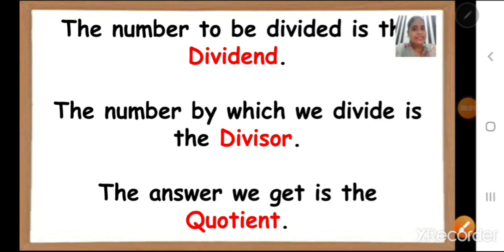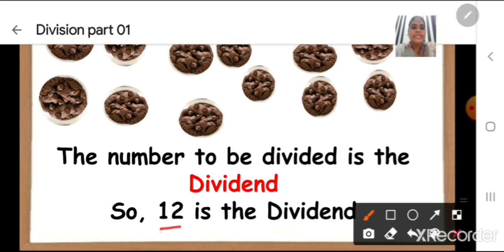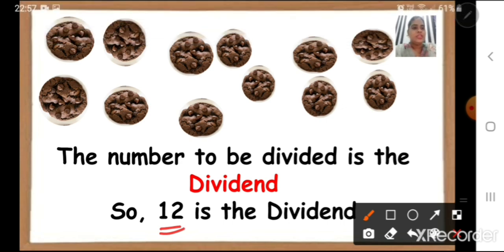Children, the example that I have given you about the cookies, now in that, what will be my dividend? The number to be divided, that is the total number of cookies. How many cookies are there? 12. So 12 is the dividend. The number to be divided is the dividend.